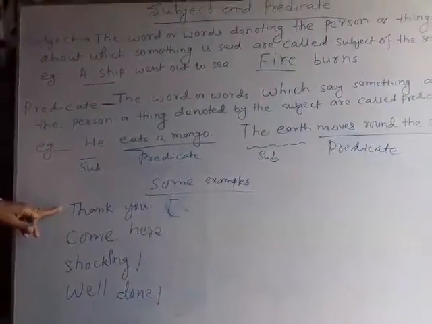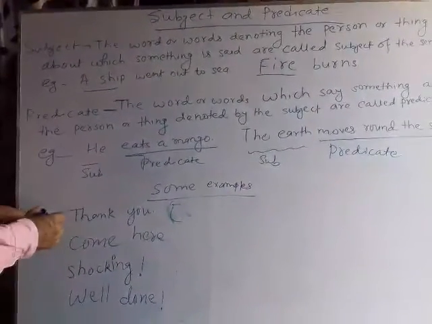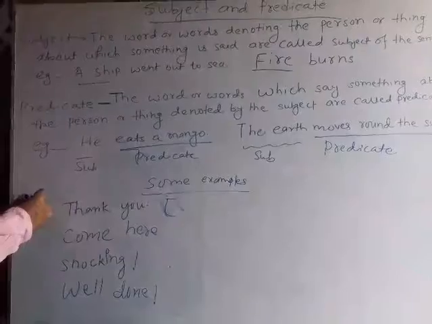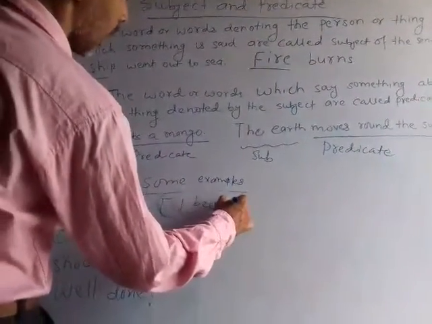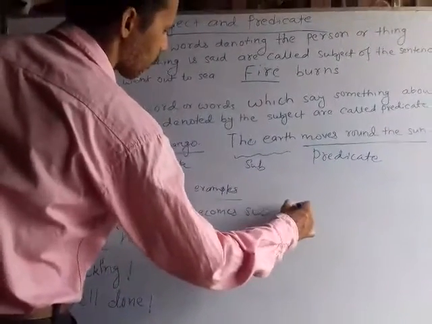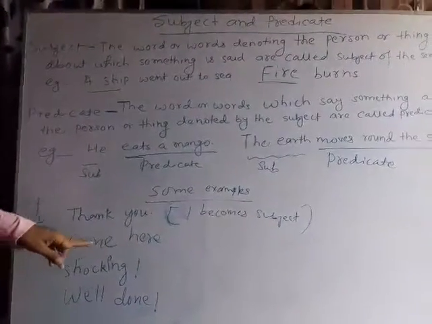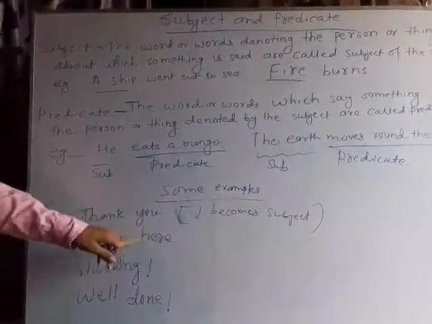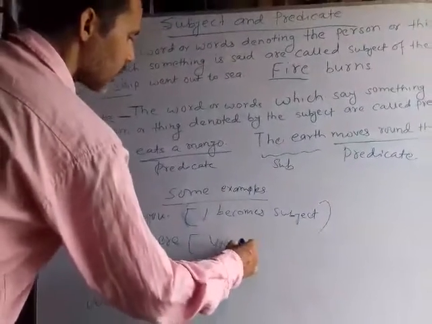Who thanks you? So you may think I thank you. So I becomes the subject here. Come here. Who comes here? So you may consider you is the subject here.